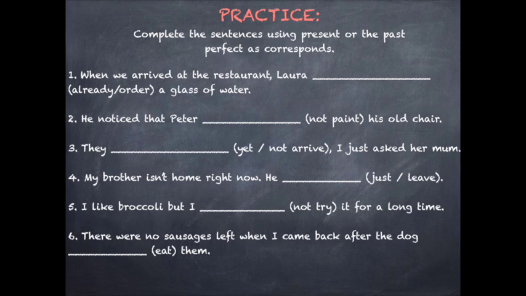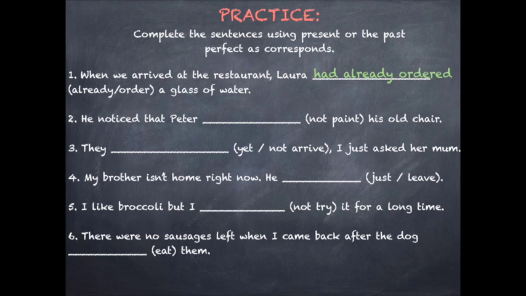Are you done? Let's go with the answers. Number 1. When we arrived at the restaurant, Laura had already ordered a glass of water. We use past perfect because the main clause is in the past. Look at the position of already, always between the auxiliary and the main verb with perfect tenses.